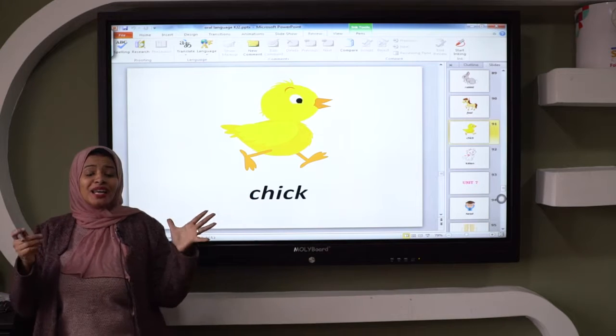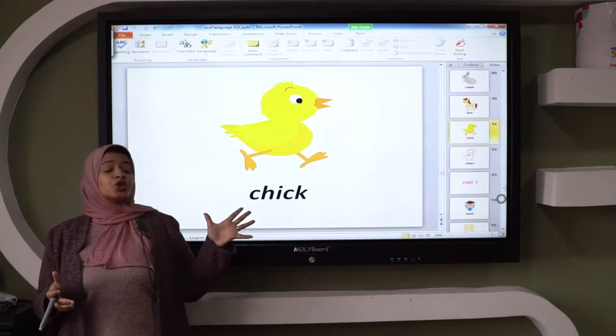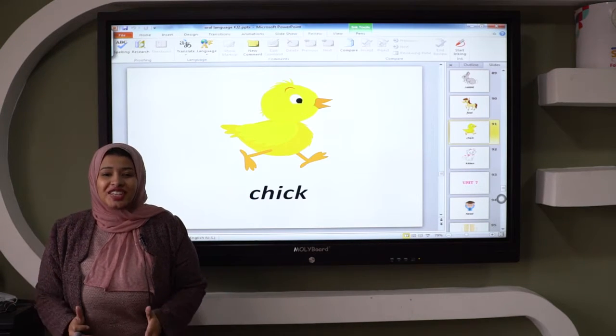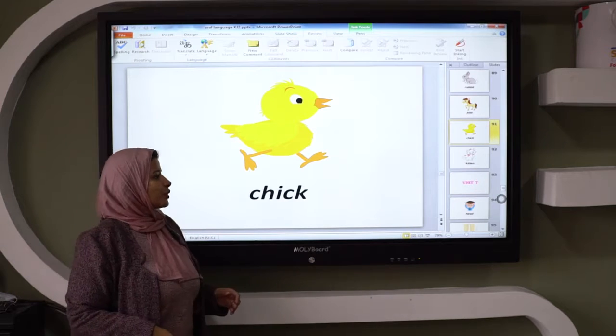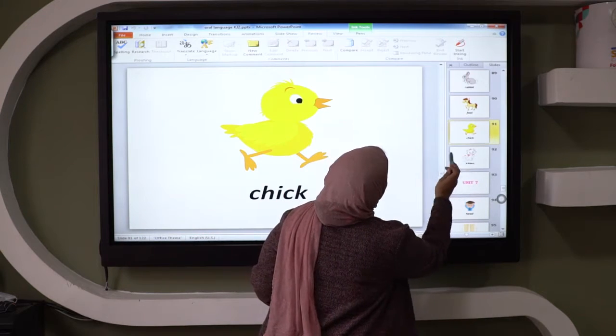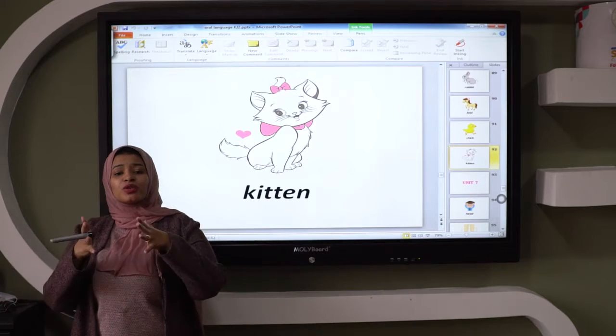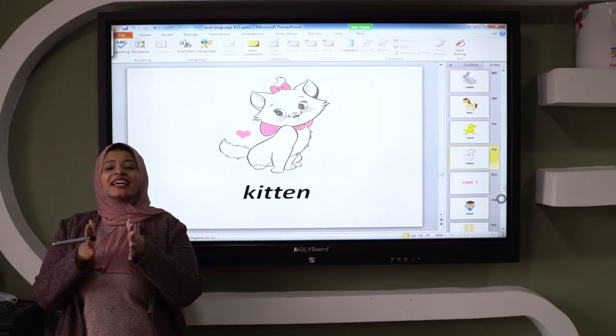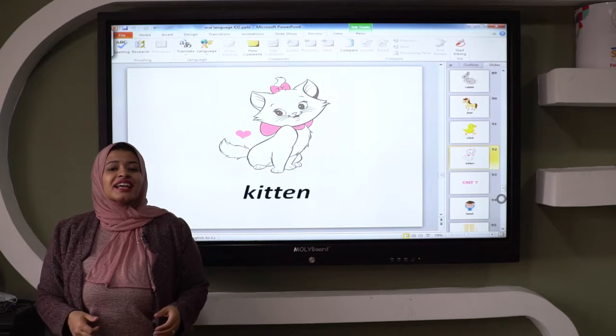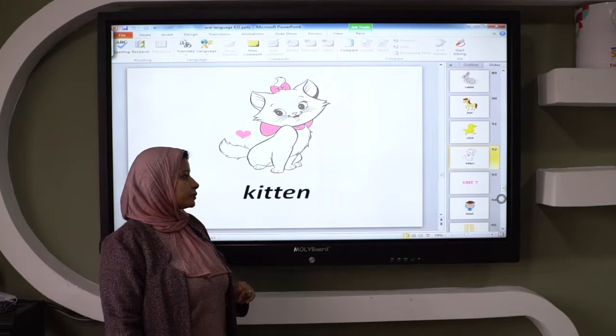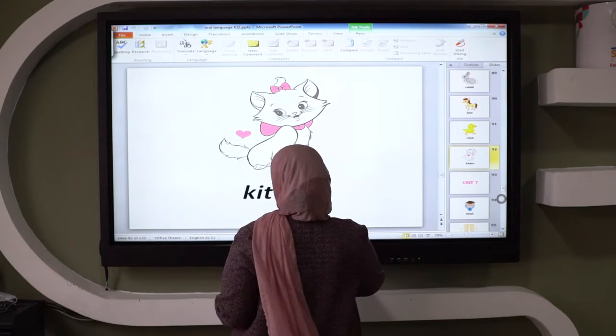And this is the baby animal of the chicken or hen. It's called chick. Chick. Okay. And the last animal, this is the baby animal of the cat. It's called kitten. Kitten. Okay. Now,